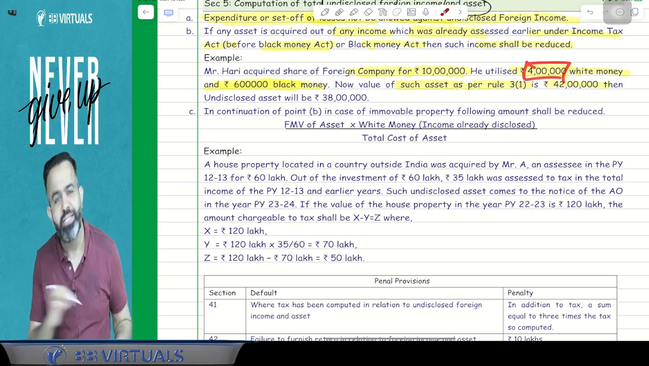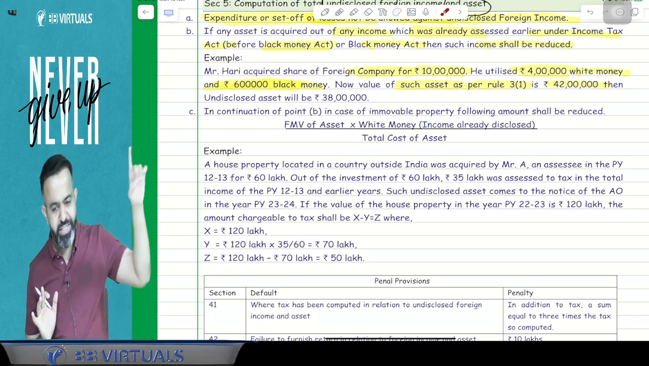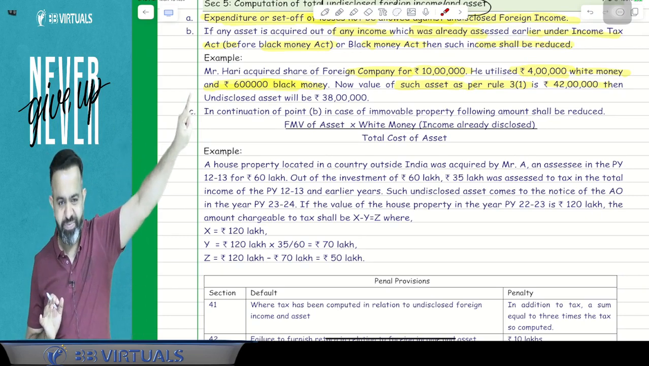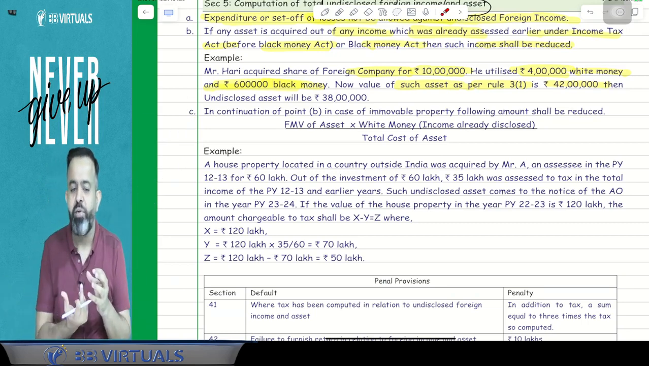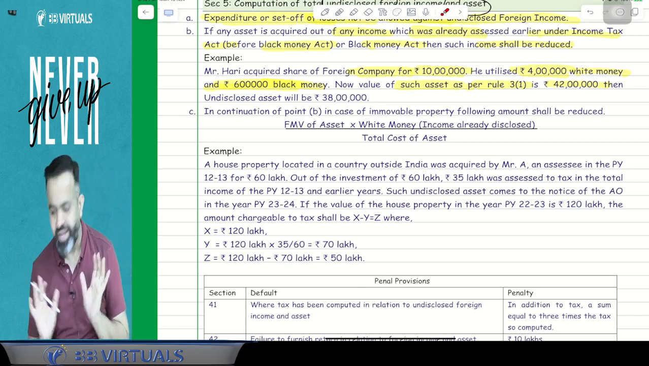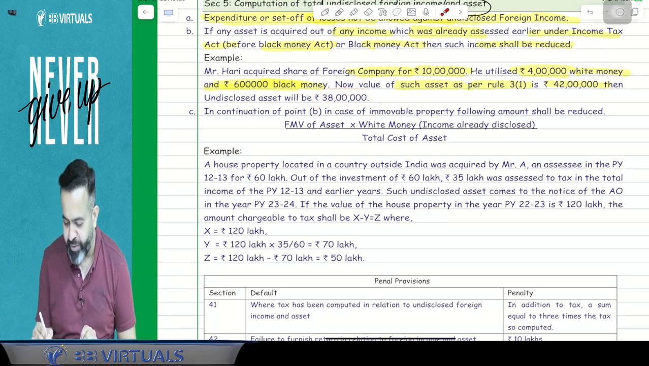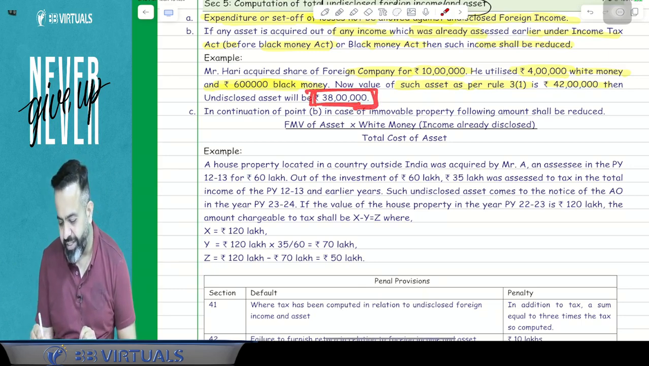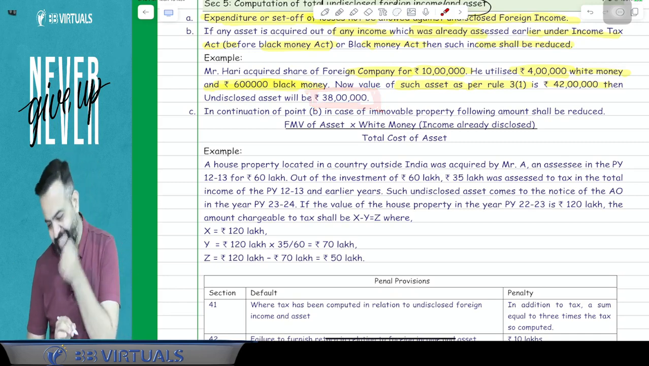Now why are you reducing only 4 lakh? Guys, here we have to reduce only the original amount you utilized. Whatever the value of today's asset, we reduce only the white money you have utilized. You utilized only 4 lakh white money, so 4 lakh will be reduced, and 38 lakh will be the value of that asset. So that asset value will be 38 lakh rupees. You got my point or not? Yes.